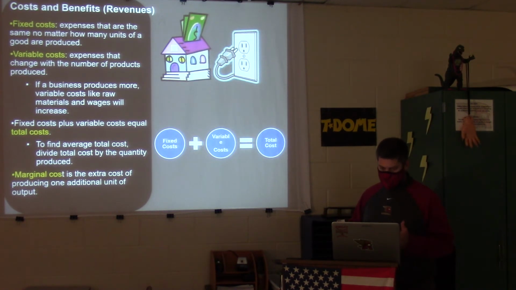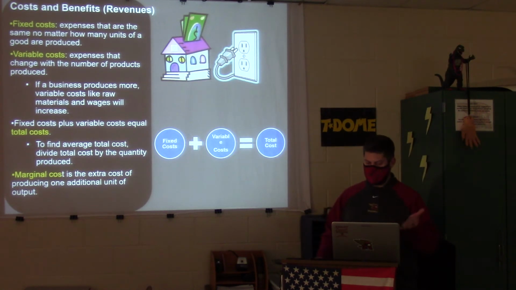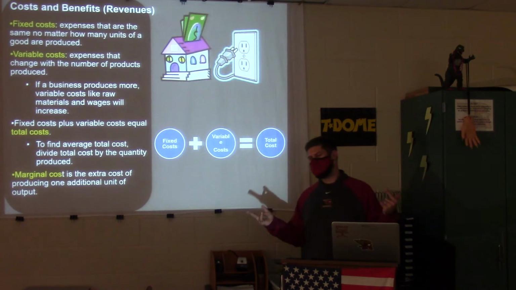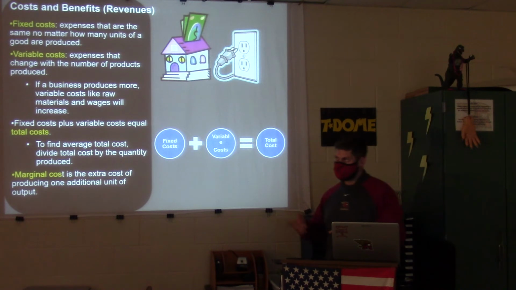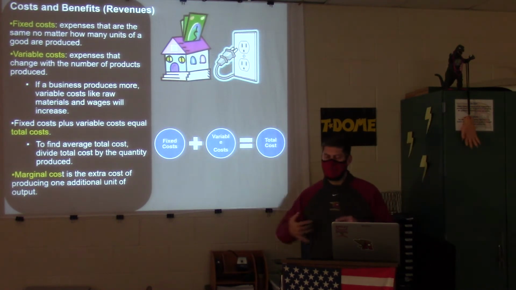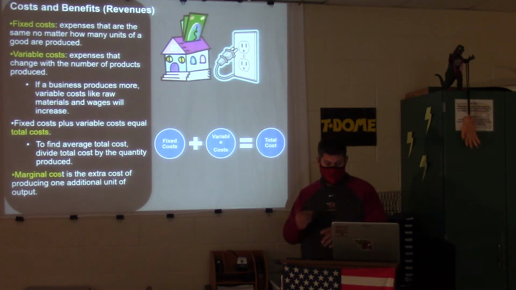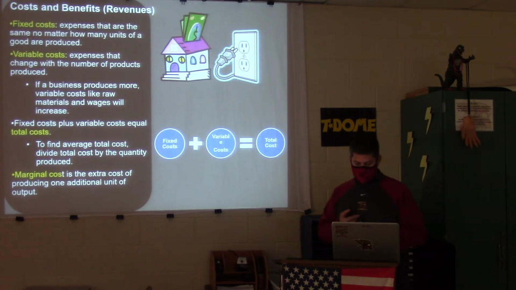To find average total cost, divide each cost by the quantity produced. Marginal cost is just the extra cost of producing one additional unit of output. So let's say that we are making PlayStation 5s. It costs us $103 to make each PlayStation 5. And we're selling them for, whatever, $599 or whatever it is. The marginal cost is $103. That's what it takes to produce one more. All right, so that is marginal cost.